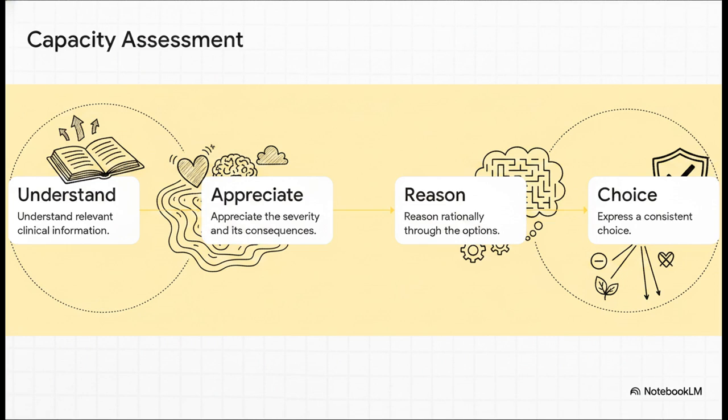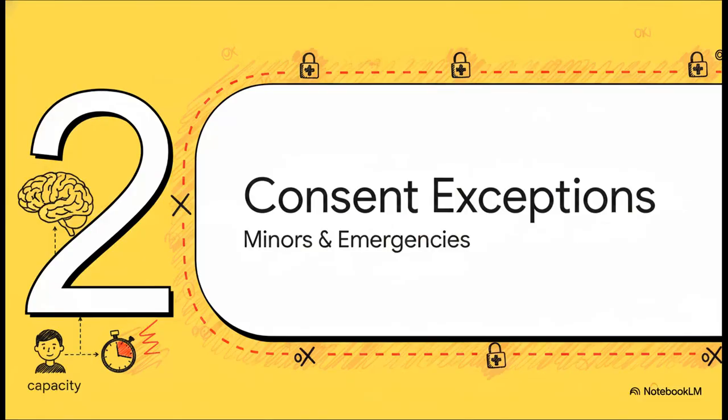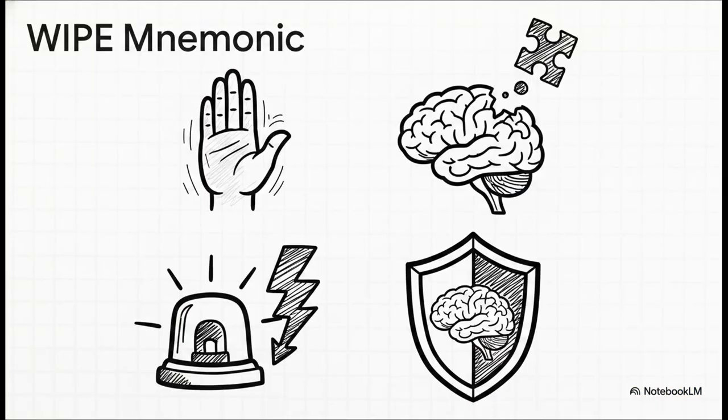If a patient checks all 4 of these boxes, well, their autonomy is paramount, literally even if they are refusing life-saving care. Moving on to Section 2, consent exceptions and minors. Okay, so when exactly is standard informed consent legally bypassed? Just remember the WIPE mnemonic. W is for waiver. That's when the patient explicitly says, hey, don't tell me. I is for incompetence, meaning they completely failed that 4-step capacity flow chart we just looked at.